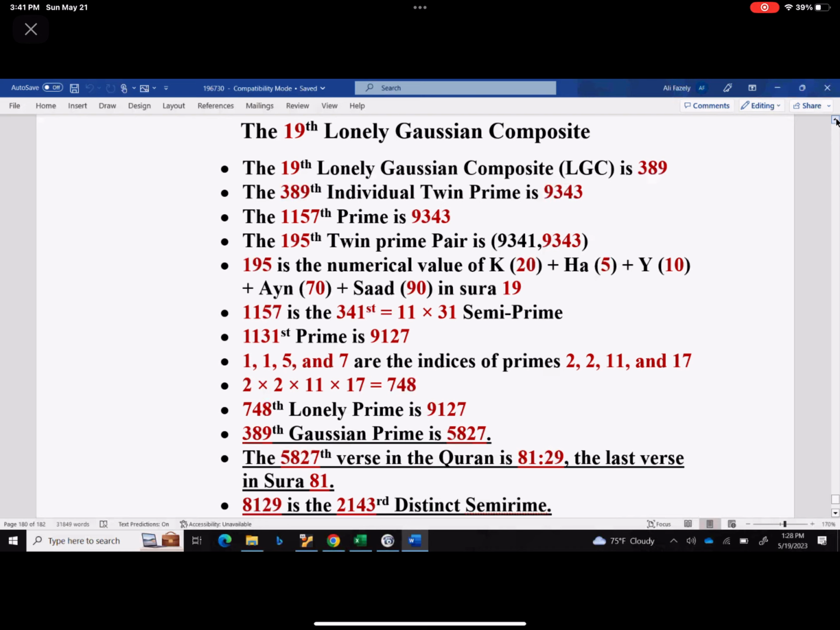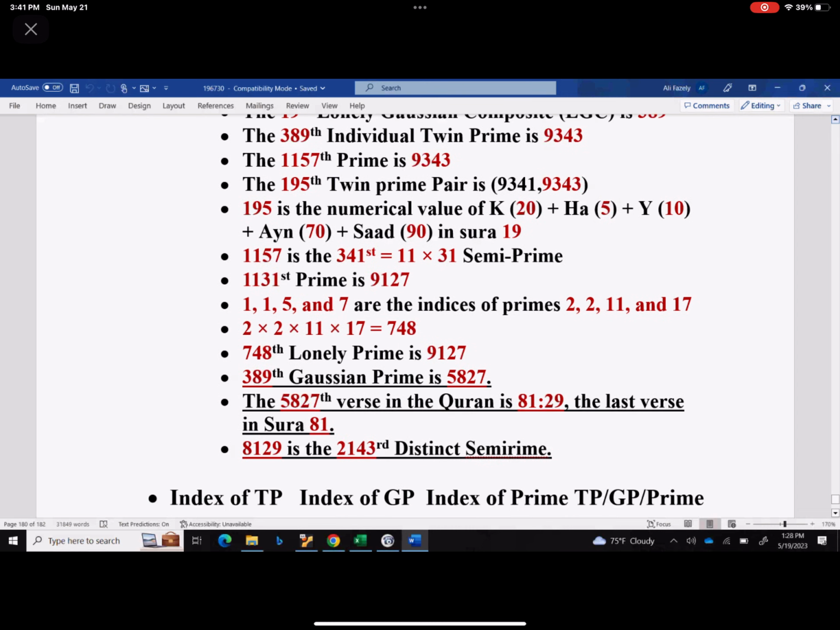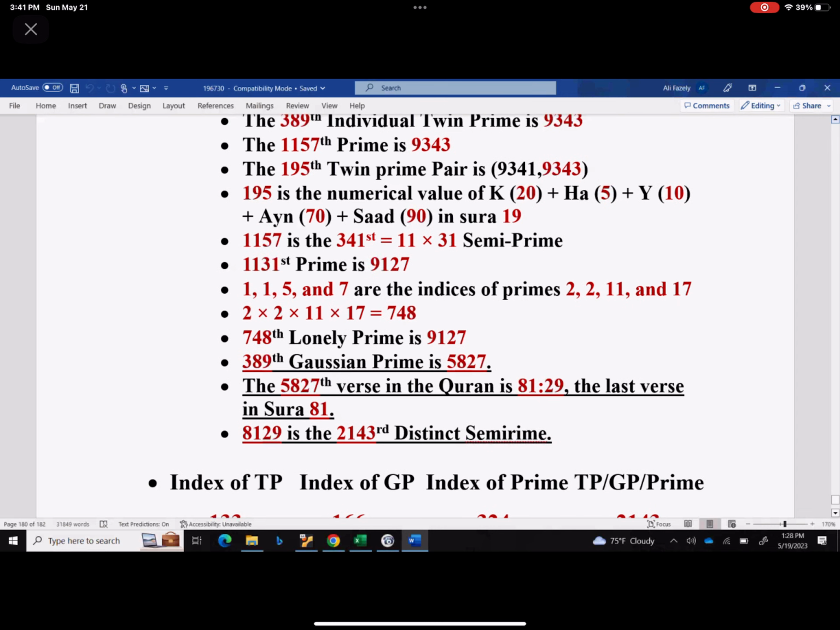1157, which is the index of prime number 9343, actually happens to be the 341st semi-prime, and that is 11 times 31, but the 1131st prime is 9127. So it goes back to this 9127. 1157 are the indices of primes 2, 2, 11, and 17. 2 times 2 times 11 times 17 is 748. The 748th lonely prime is 9127. Again, God insists. So I'll underline this part here, and look what happens here.